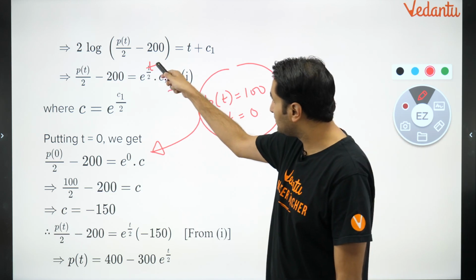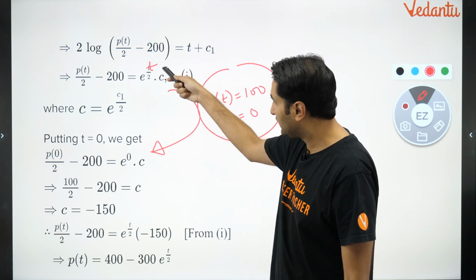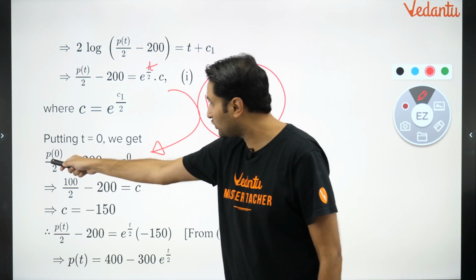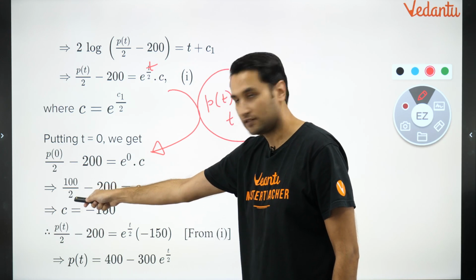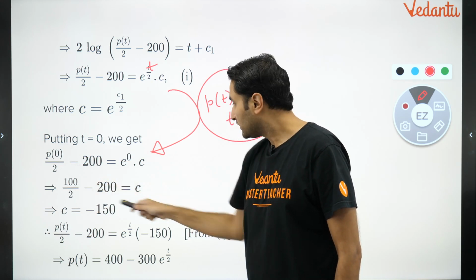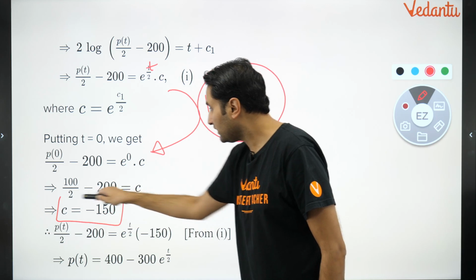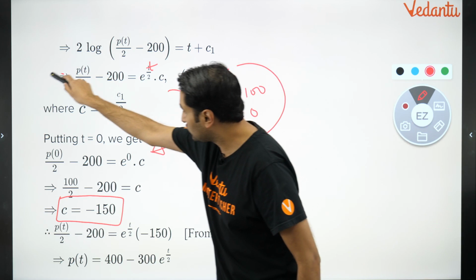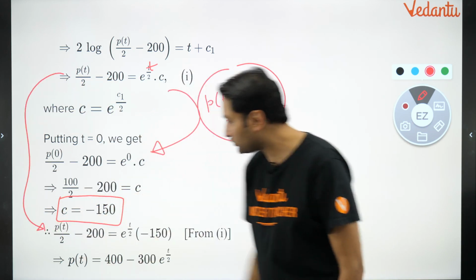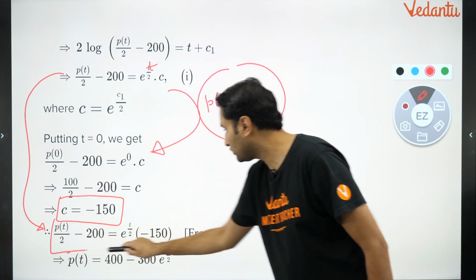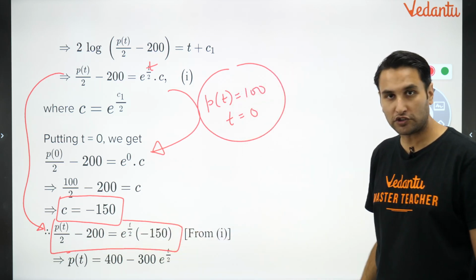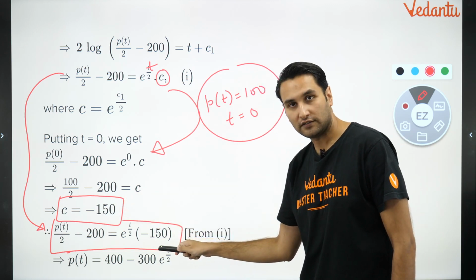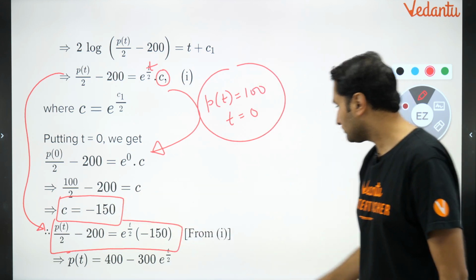So what did I do? Put t is equal to 0, e raised to power 0 is 1. So c is equal to p of 0 by 2 minus 200. P of 0 is 100, given in the question. So how much did c come? c came as minus 150, right? So this is the particular solution where the value of c now is minus 150. That's it. Now what is the question? This is p of t.